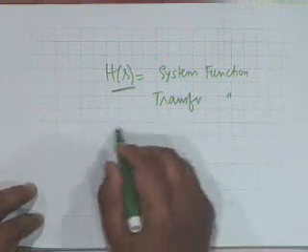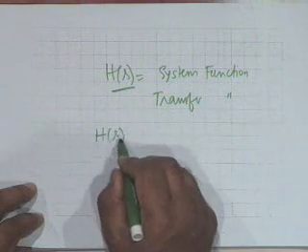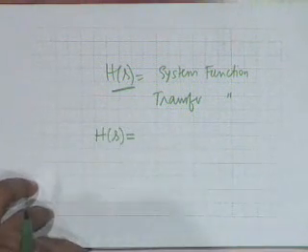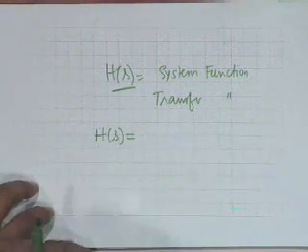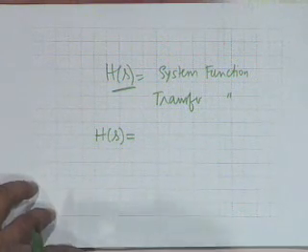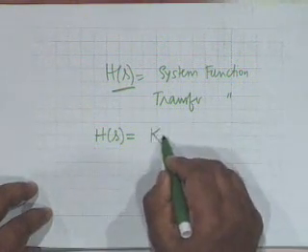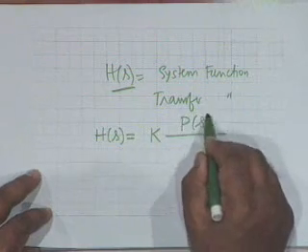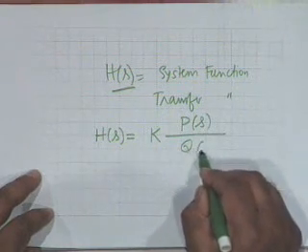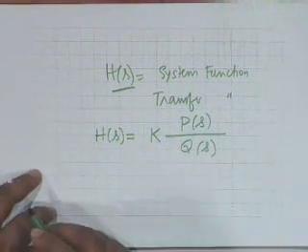Now, obviously, you see H of s for rational systems, that is for lumped systems, is of the form some constant K multiplied by a polynomial P of s divided by another polynomial Q of s.